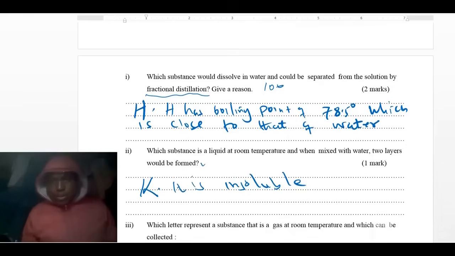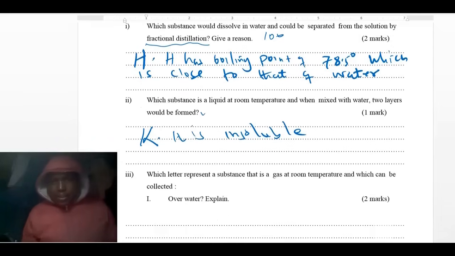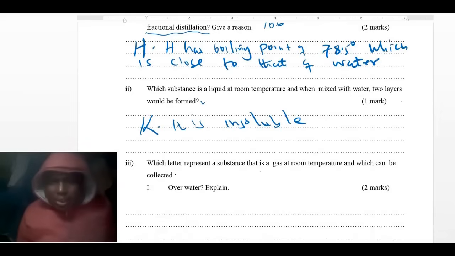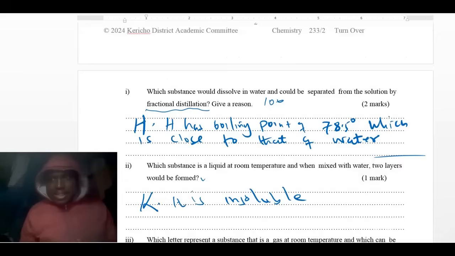Next question. Which letter represents a substance that is a gas at room temperature and which can be collected over water method? So a substance which should be collected from Form 1 should be slightly soluble in water. So that is the key word that will help you. So go back to the table and check which substance is slightly soluble in water.